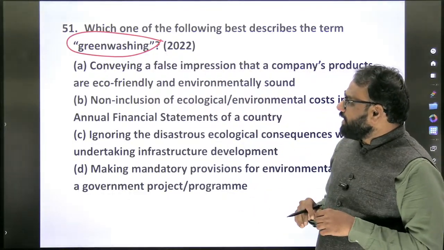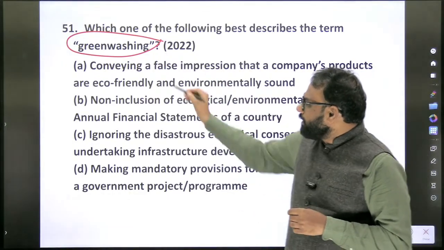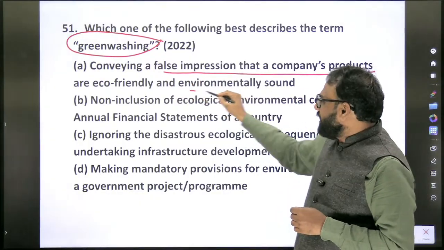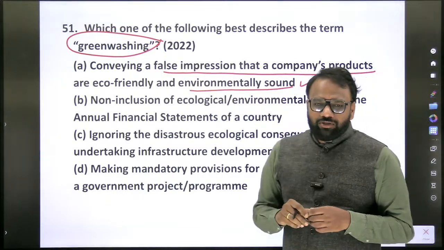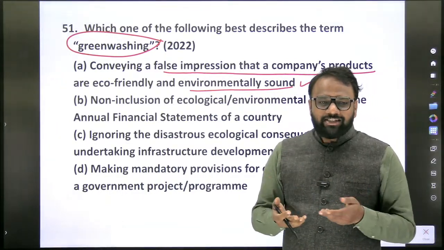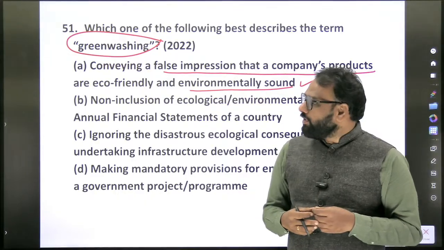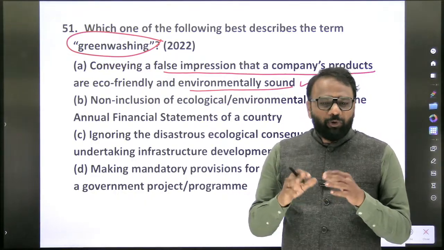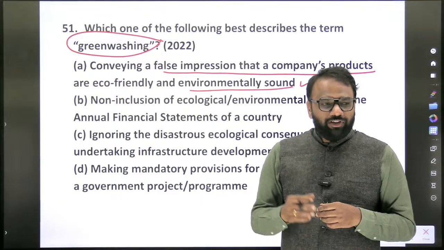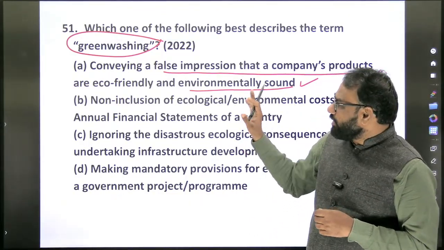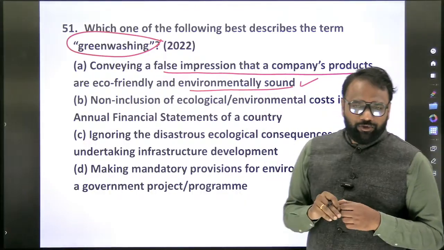So what does it imply? Conveying a false impression that a company's products are eco-friendly and environmentally sound. So some kind of product which the company is selling, it says that it is eco-friendly. For example, it will say if you use this kind of plastic, it does not pollute the environment. Even though it pollutes the environment, they are making a false claim. That phenomenon, that condition, is called greenwashing.